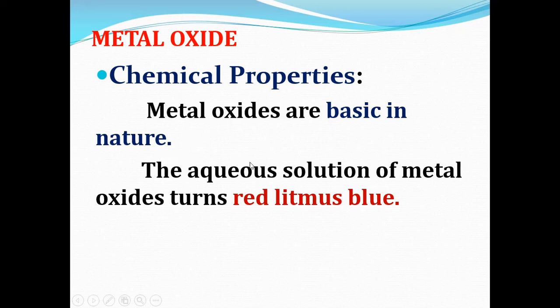We know that if the substance is acid, blue litmus will change into red, but if it is basic in nature, red litmus paper will change to blue, isn't it? So here aqueous solution of metal oxides turns red litmus paper to blue.